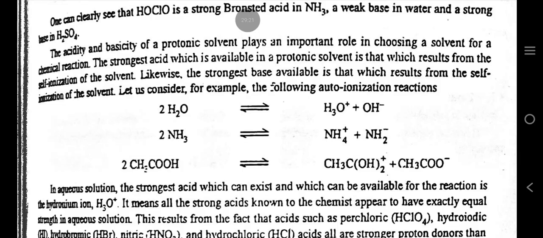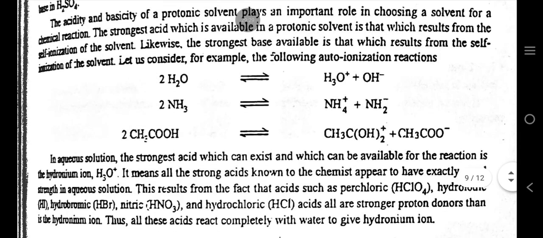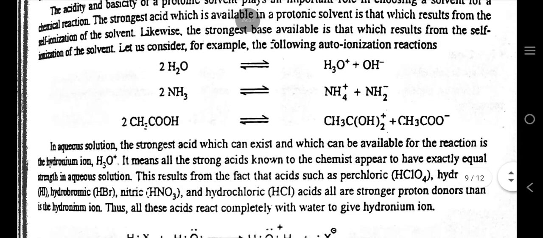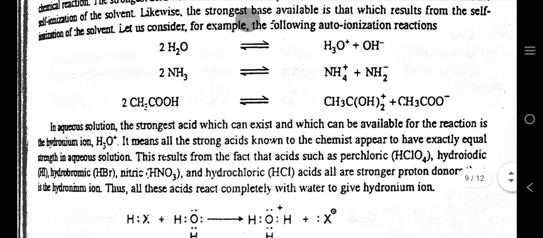The acidity and basicity of a protonic solvent plays an important role in choosing a solvent for a chemical reaction. The strongest acid which is available in a protonic solvent is that which results from the self-ionization of the solvent. Likewise, the strongest base available is that which results from the self-ionization of the solvent. Let us consider, for example, the following auto-ionization reactions.